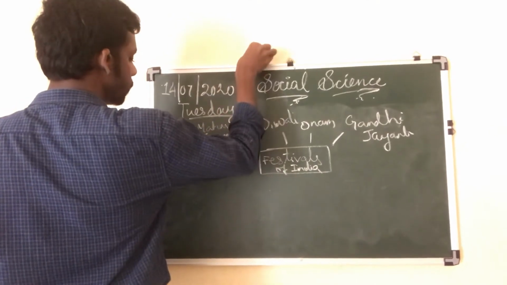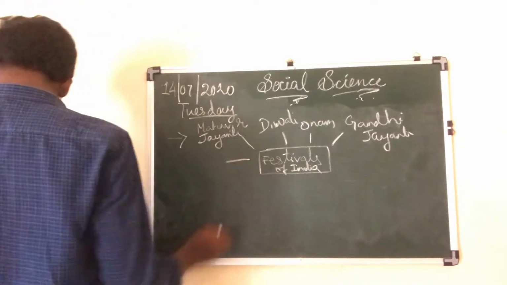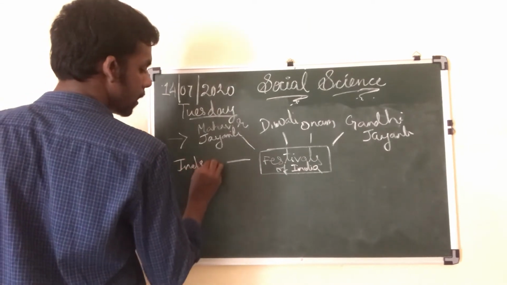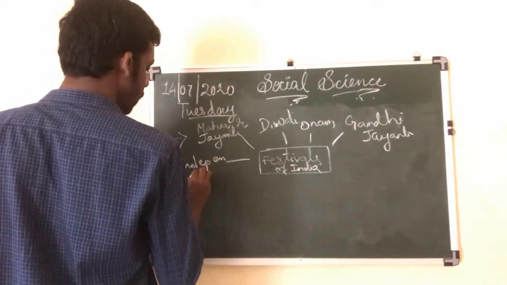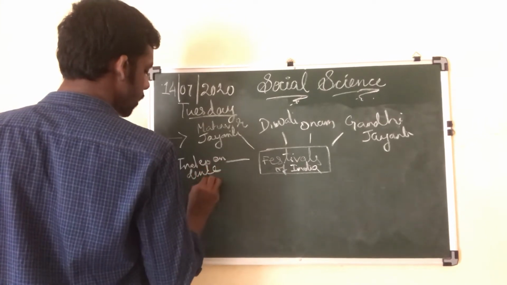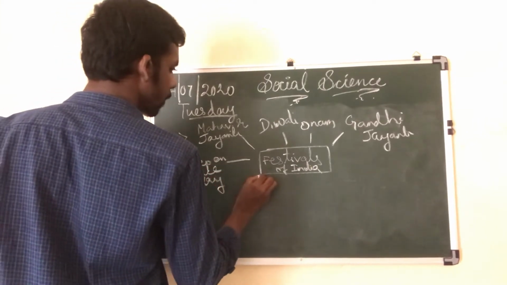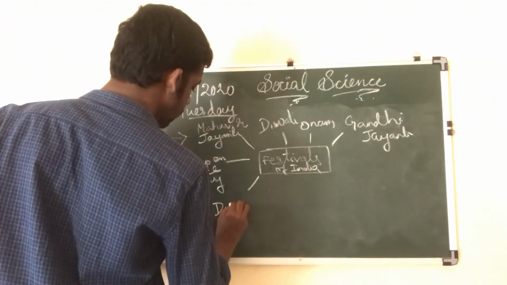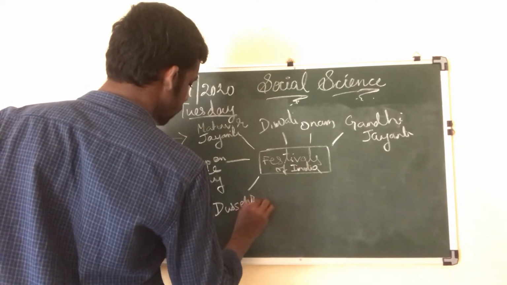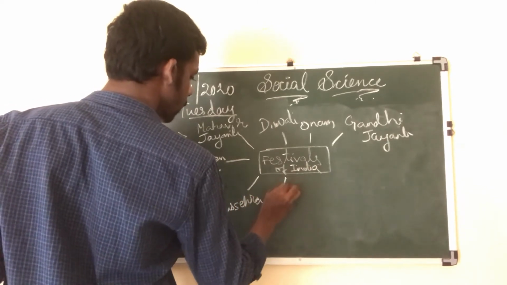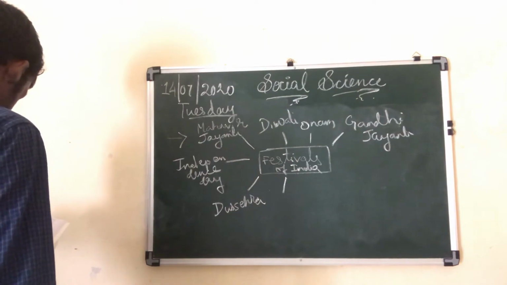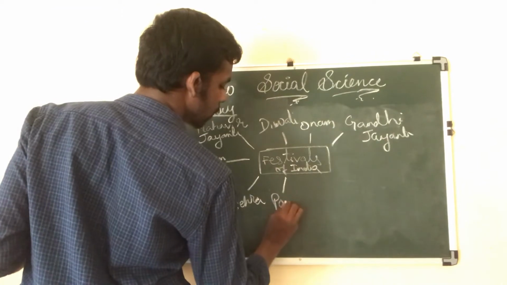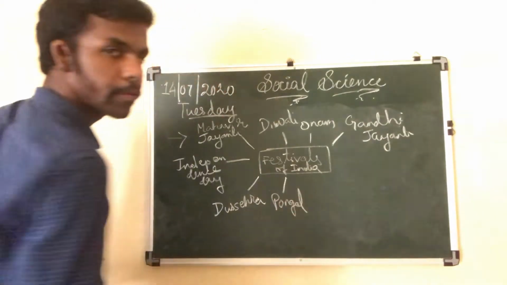Okay. And then what is the other one? Independence Day. Of course, we have been celebrating this Independence Day. Then what are the other? Dussehra. We are celebrating Dussehra. Then what are we celebrating? Pongal. Pongal is being celebrated over in Tamil Nadu, state of India.